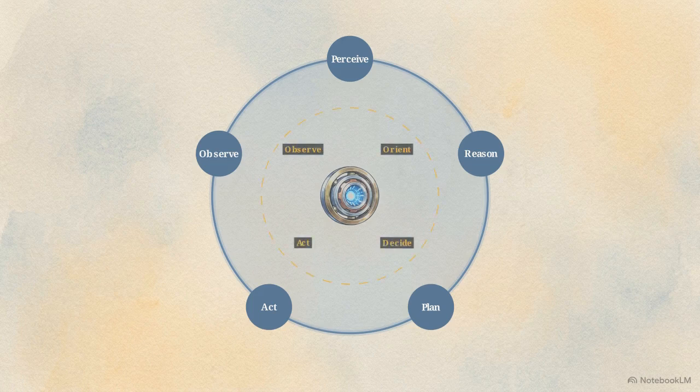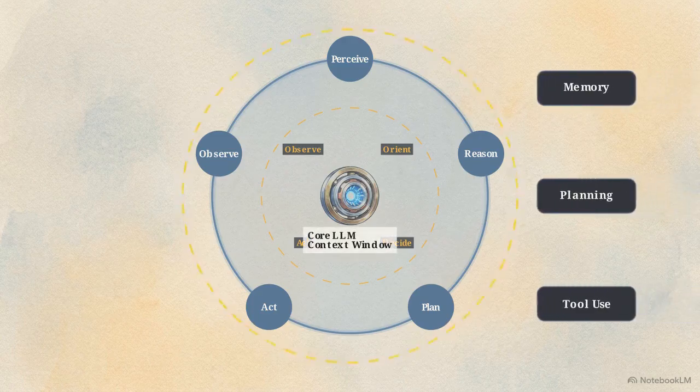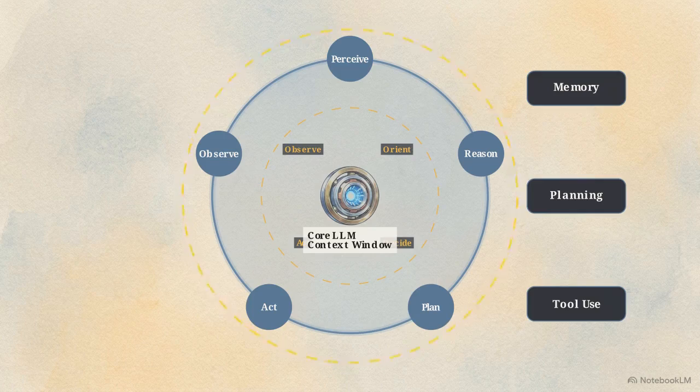This systemic design directly mirrors the OODA loop: observe, orient, decide, act, utilized in military strategy. It dictates that the system capable of cycling through decisions and environmental feedback faster than the complexity of its environment is the one that succeeds. The agent loop acts as the orchestration runtime binding memory, planning mechanisms, and tool use to the core language model. By taking the output of an action, combining it with new environmental observations, and feeding it directly back into the model's own context window, the system establishes a continuous feedback cycle.